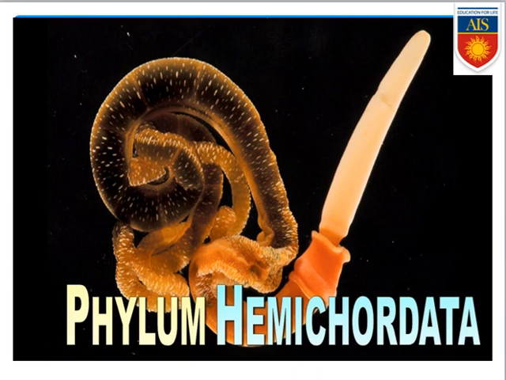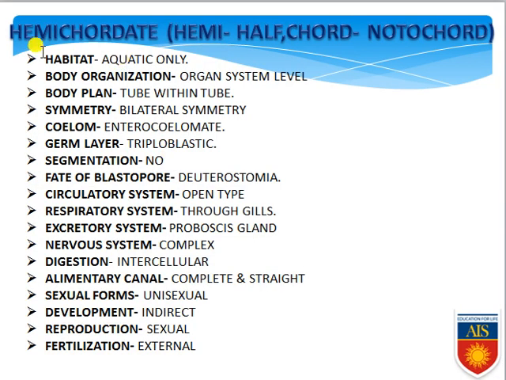Okay, so let's see their general features, and they are also looking like a worm that we have seen in this specific picture. Hemichordata or hemichordate. Hemi means half and chord means notochord. So the organism in which the notochord is half, restricted only in the mouth region, is commonly known as hemichordate. Keep it in your mind, these organisms are also known as stomochord, because, as I have already told, it is restricted in the mouth region.